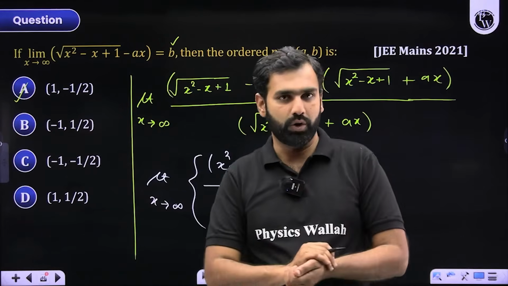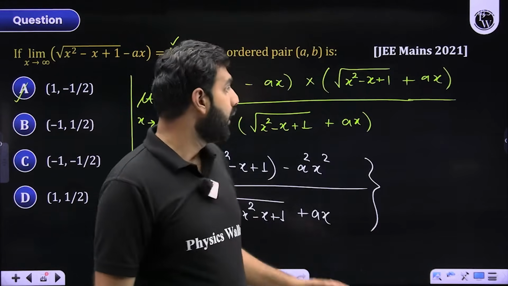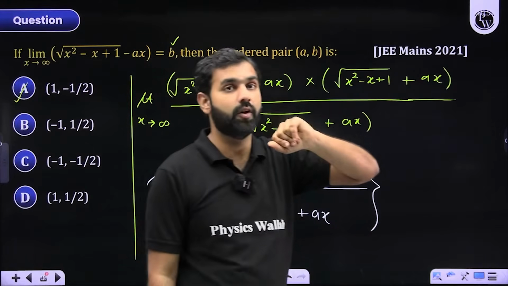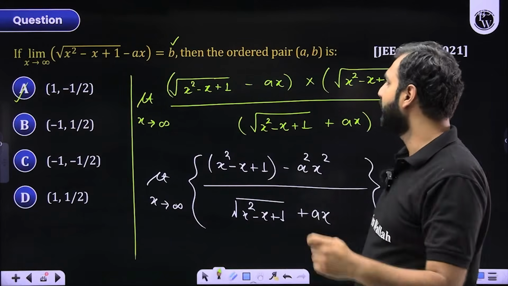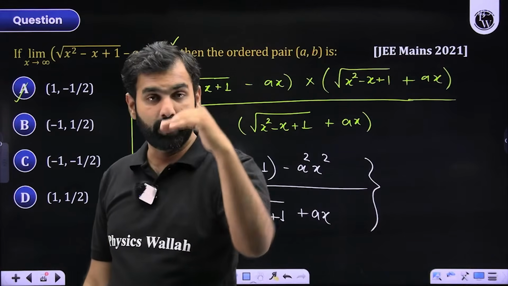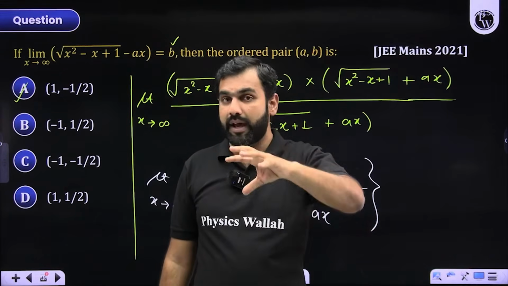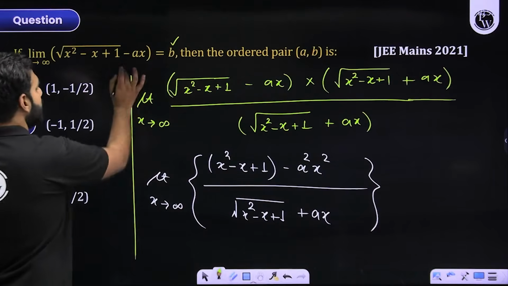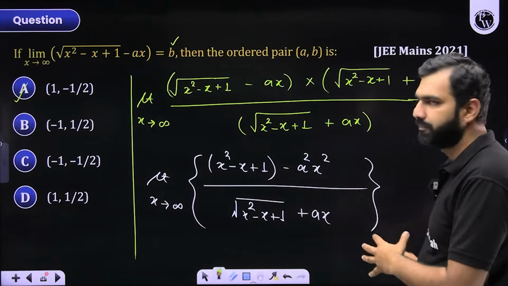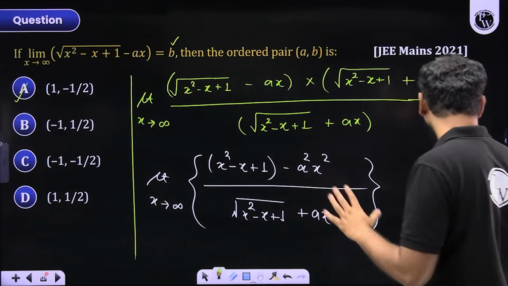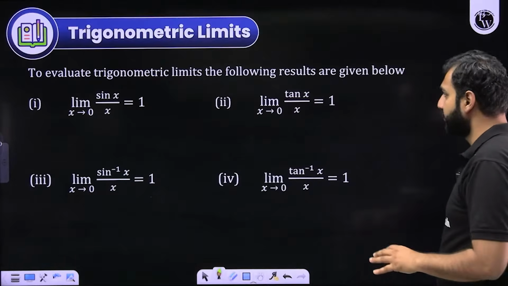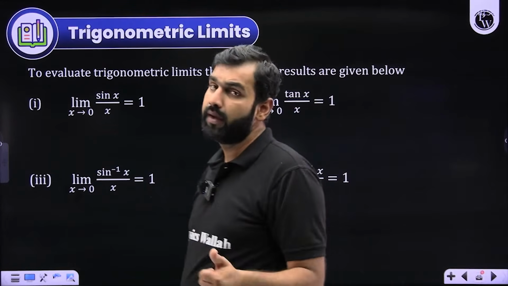Did you understand the whole process? Did you understand the entire algorithm? Were you able to make some sense out of it, that we were dealing with an infinity minus infinity indeterminate form? How did we convert it into an infinity by infinity form? Then how did we convert it into a standard result which we have discussed, a polynomial upon polynomial? And then, of course, we could conclude the values of these arbitrary constants through our intuition, through our standard deductions. I hope you were able to make a lot of sense out of it and get a lot of conclusions out of it. And that's exactly what I was trying to give you here.